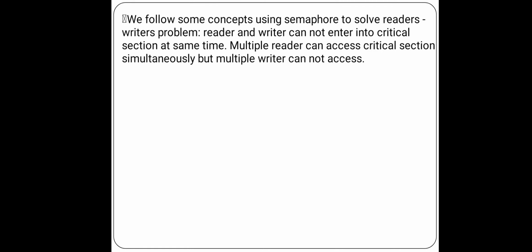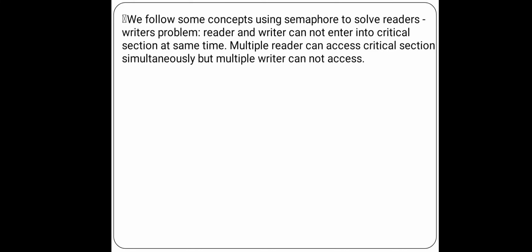A reader and a writer cannot enter the critical section at the same time. Not only reader and writer, but two writers also cannot enter the critical section at the same time. Already I told you about the critical section problem at the start. Multiple readers can access the critical section simultaneously, but multiple writers cannot.